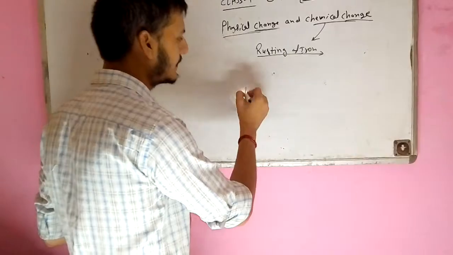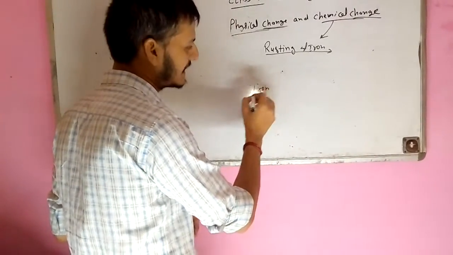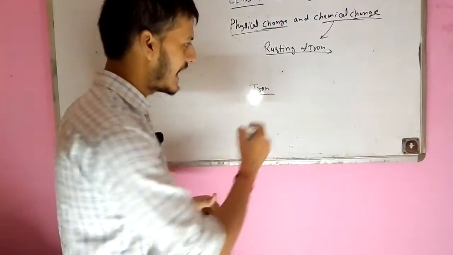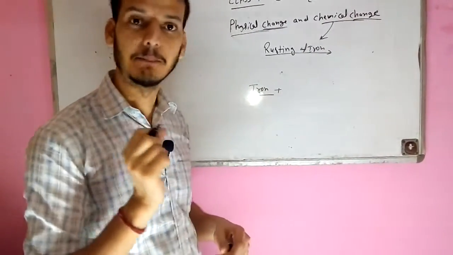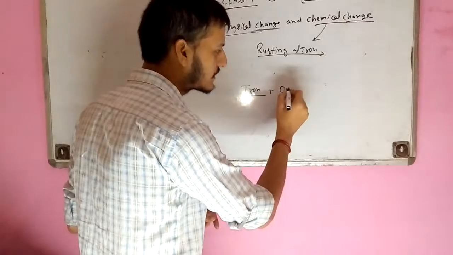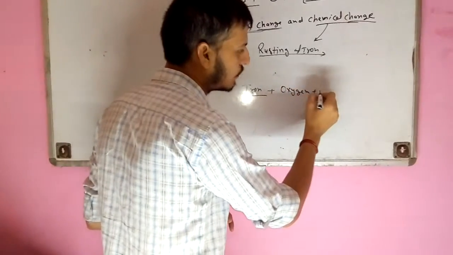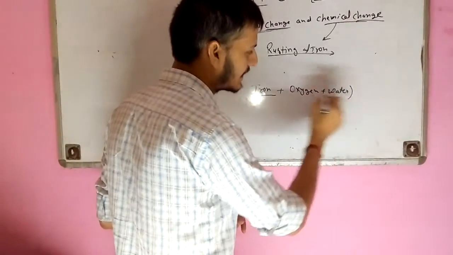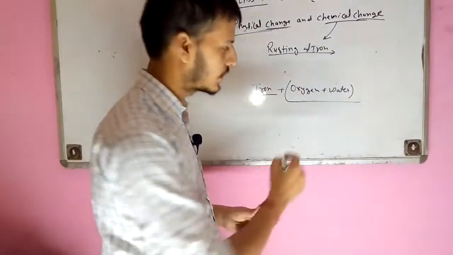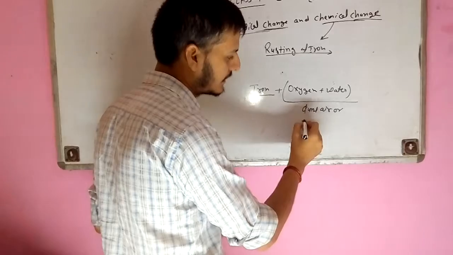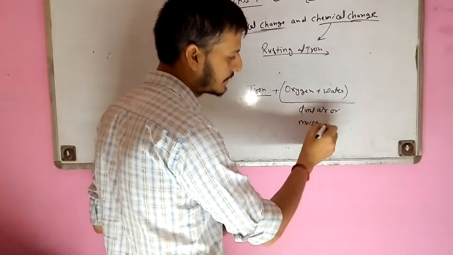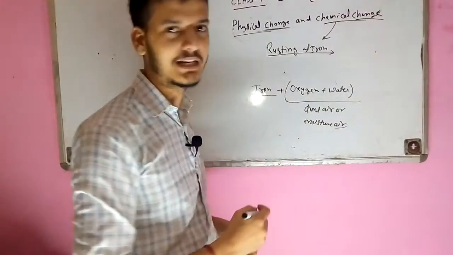So I think you understand what happens in the rusting of iron. Iron reacts in moist conditions, or damp areas, where oxygen and water must be present. Water can form steam, which is known as damp air or moist air.